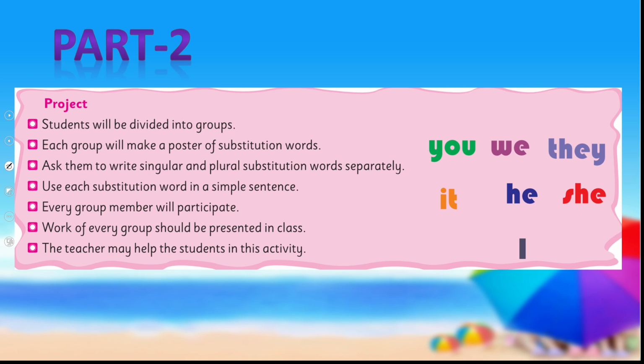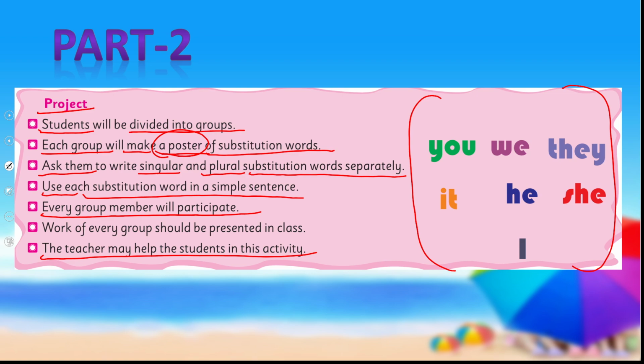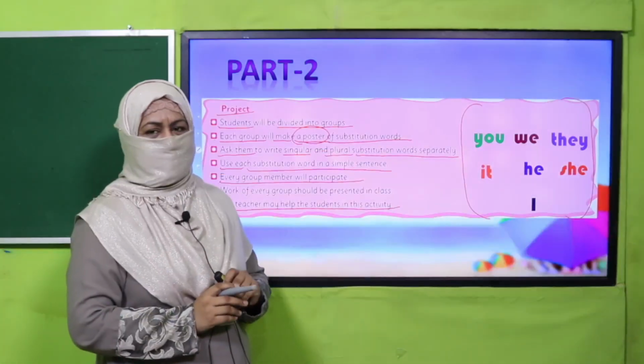So, the next part of this activity is that you are going to make a project. This is a very simple and interesting project. Your teacher will divide you into groups and each group will make a poster of substitution words. We know these are the substitution words. So, you will make a poster and write singular and plural substitution words separately. And you will use these substitution words in your sentences. Every group is going to participate and the teacher will help you in this activity. All right. So, pause the video, complete this project and then come back.